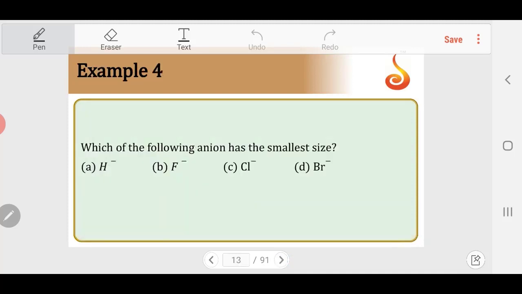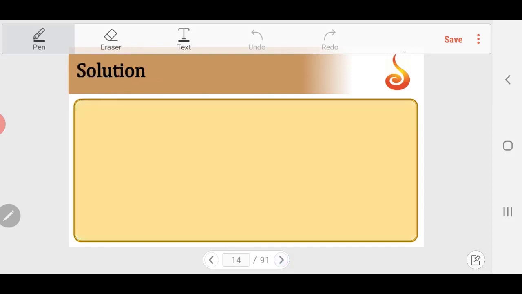Which of the following anions has the smallest size? H minus, F minus, Cl minus and Br minus. Now mostly we think of hydrogen minus. Hydrogen has only 2 electrons. F minus has several electrons. Cl and Br are obviously larger in size. If I take F, Cl, Br, the order should be F minus smallest, then Cl minus, then Br minus. But where do we place H minus?